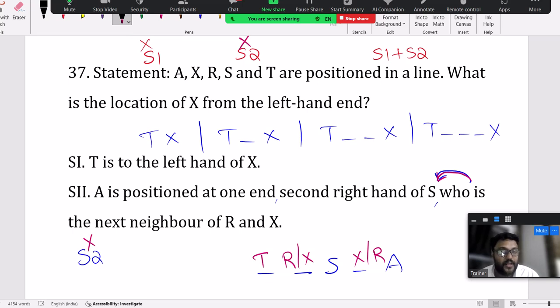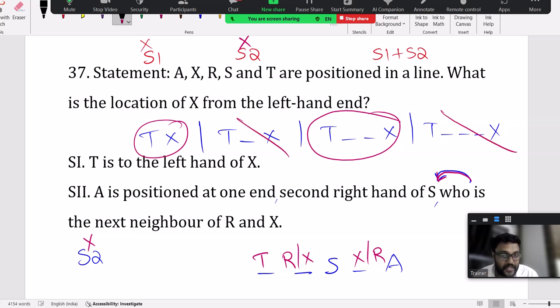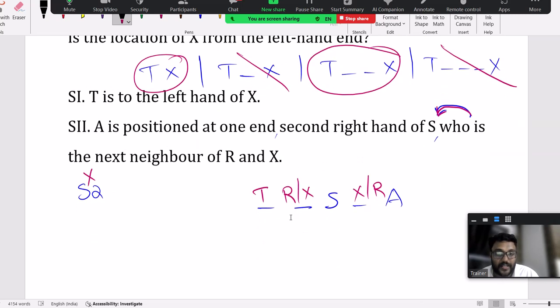Now together also I am not able to decide. Together, this arrangement is also possible, T and X with two gaps. When I go for together, I can eliminate this and this, but still this is possible. If I go for together, I am still unable to answer because there are two arrangements possible.